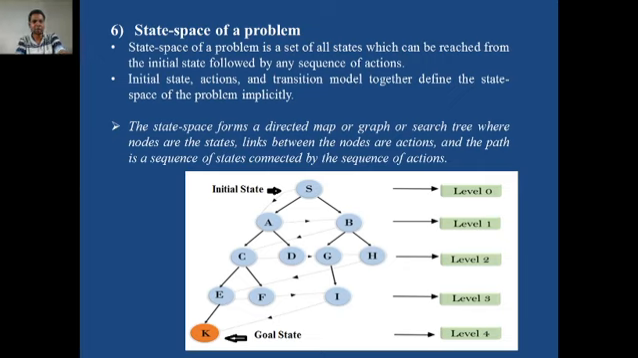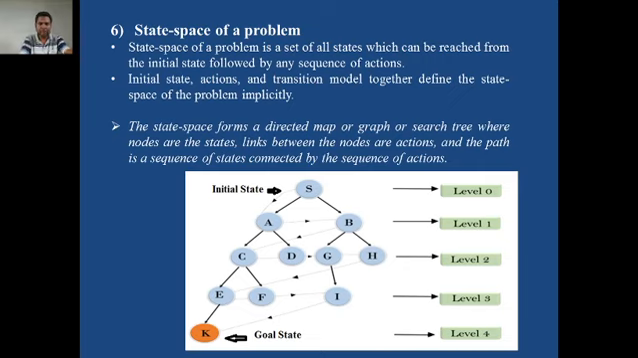The state space of a problem is the set of all states which can be reached from the initial state by any sequence of actions. This is a broader definition of the state space of a problem, and state space problems are generally shown by graphs, maps, or search trees.